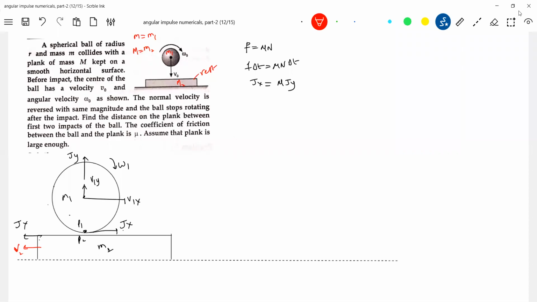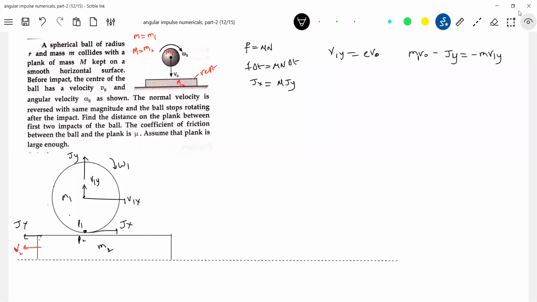Okay, let's write all possible equations first. What is the velocity of rebound? Shall we write all the collision equations? V1y equal to e V naught. So Jy is equal to m1 V naught minus, or rather plus, m1 V1y.